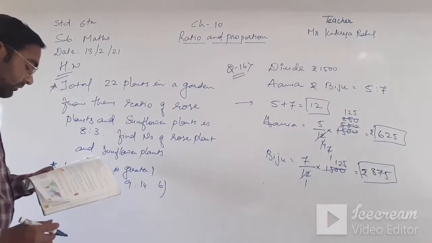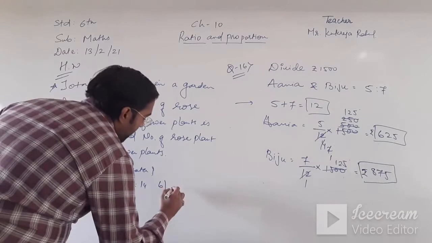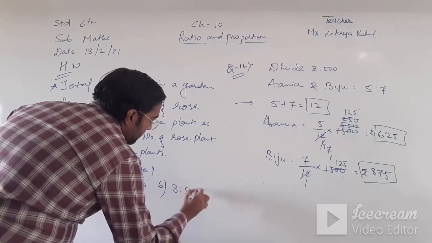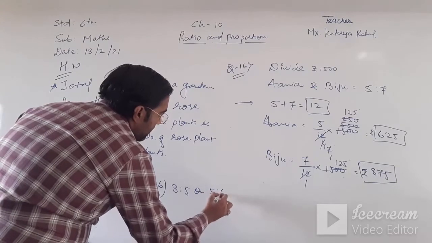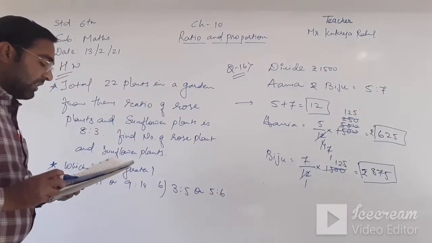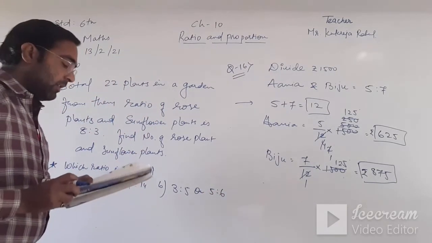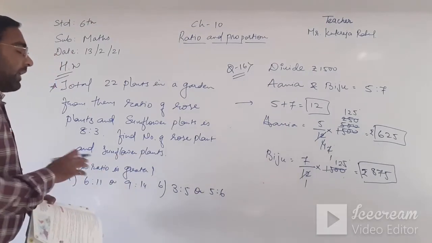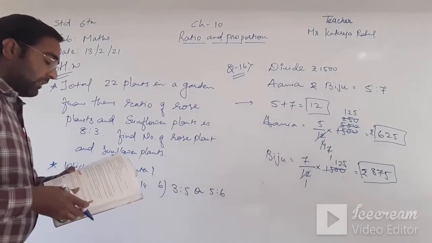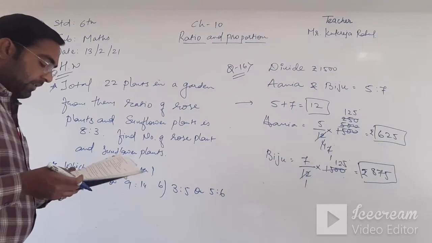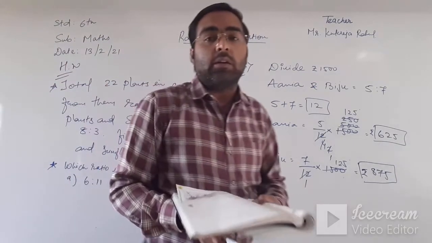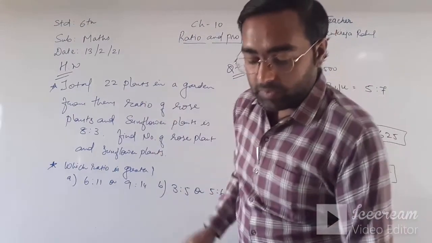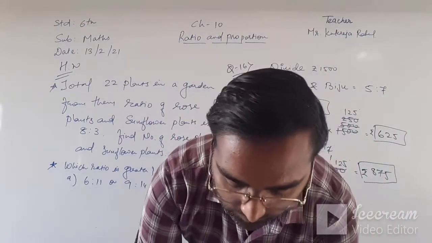Second one, 3:5 or 5:6. It's similar to question number 9 in exercise 10A. Done. So both of these questions are homework. Kindly do that.